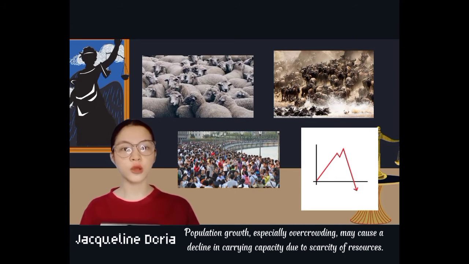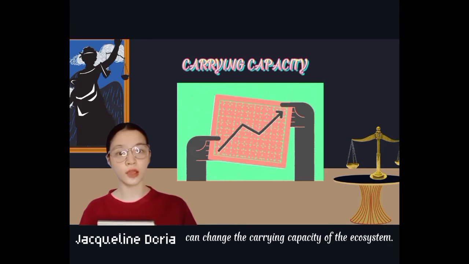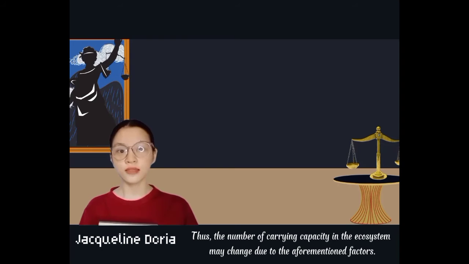Population growth, especially overcrowding, may cause a decline in carrying capacity due to the scarcity of resources. Moreover, ecological succession, climate variations, and other large-scale natural disturbances can change the carrying capacity of the ecosystem. Thus, the carrying capacity of an ecosystem may change due to these factors.